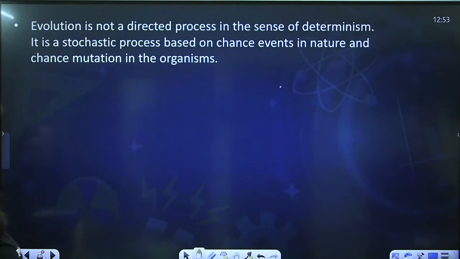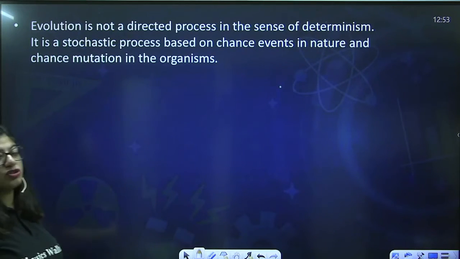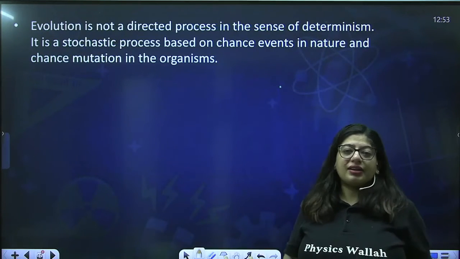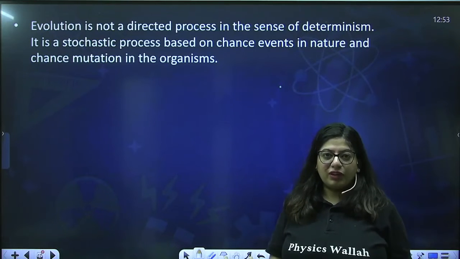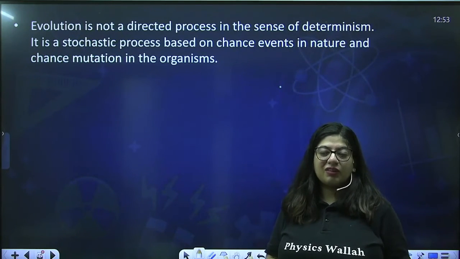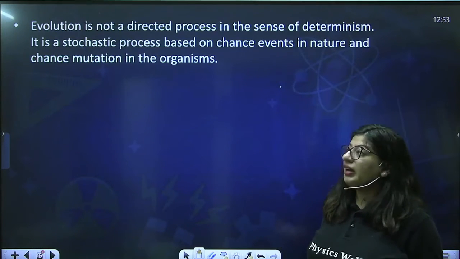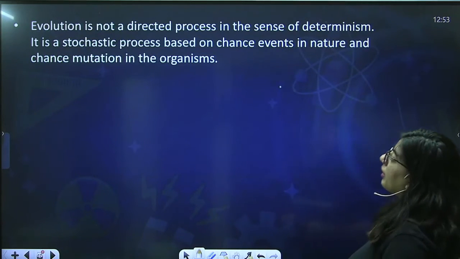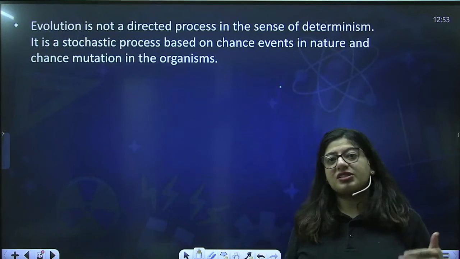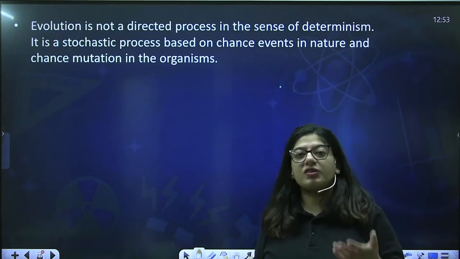Okay, next is this line: evolution is not a directional process in the sense of determination. It's a stochastic process based on chance events in nature and chance mutation in the organism. This is a line given in NCERT in the mechanism of evolution. What does it mean? This is the crux of the entire theory, how evolution took place. They said that evolution is not a directed process. Darwin said that evolution is directional. The one which is good will always be selected.